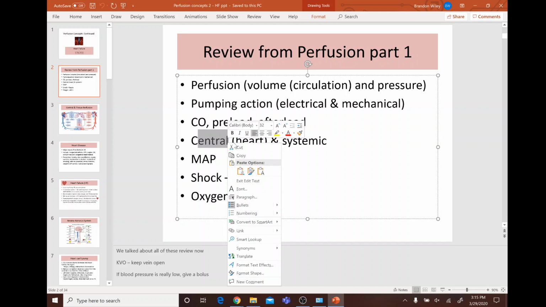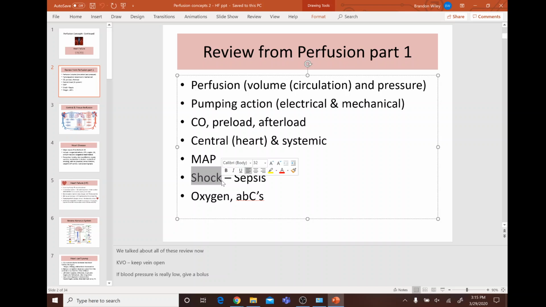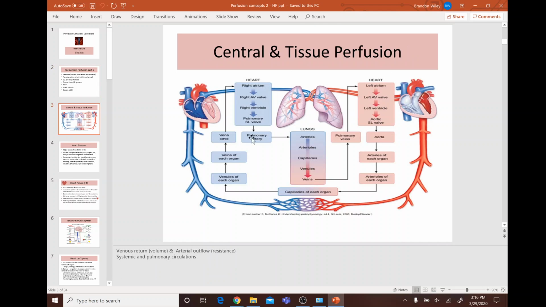The central, we know, is the heart. What is shock? Remember what shock is? Shock's when you're not getting enough oxygen and nutrients to the body, so it kind of dies on its own. And sepsis. What is sepsis? Infected blood, causes vasodilation, can't pump properly, leads to the shock, leads to multi-system organ failure. We know that. So over here we have central tissue perfusion.